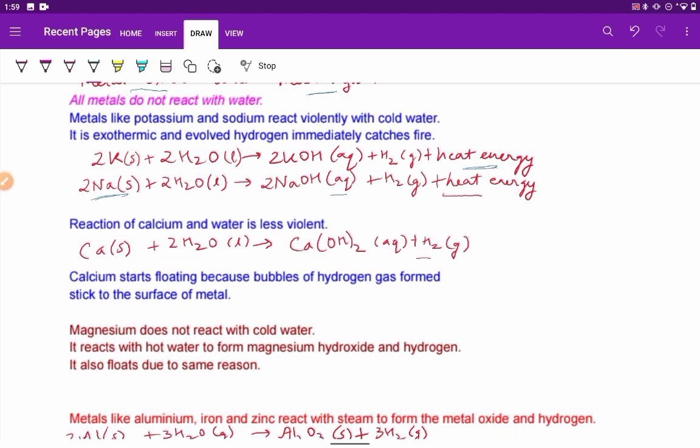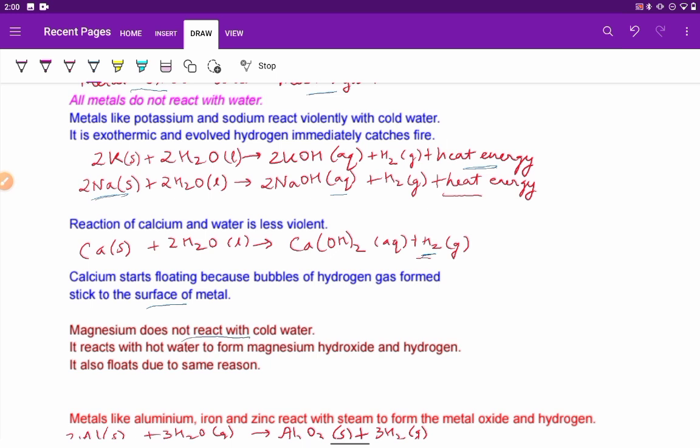Here we find that calcium starts floating because the bubbles of hydrogen gas which are formed stick to the surface of the metal, and this causes the piece of calcium to float. Here in this case the heat evolved is not sufficient for the hydrogen to catch fire.